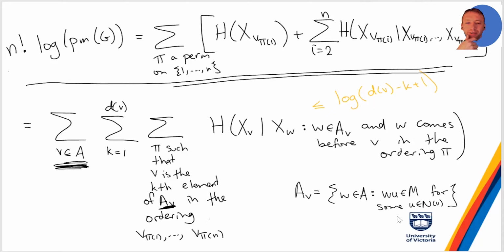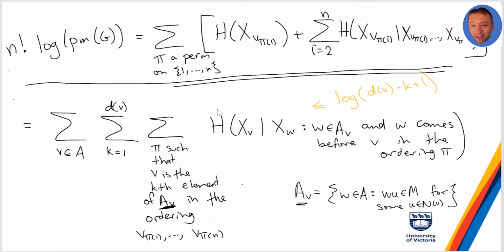A_V is a random variable. I might be kind of, this might not be the most rigorous, this might not be completely a proper way of doing this. But essentially this is the idea: if I look at this set A_V, all the things that get matched to a neighbor of V, if V comes first among all the things in A_V, then when you go to choose the edge coming from V, you have d(V) choices. If it comes second, you have d(V) minus 1 choices because one of its neighbors has already been taken.